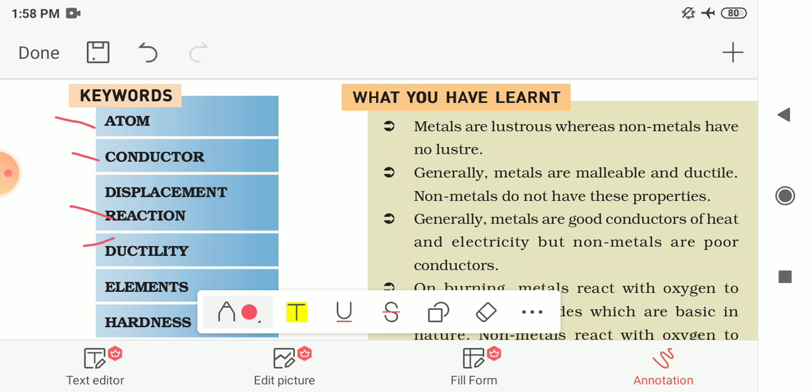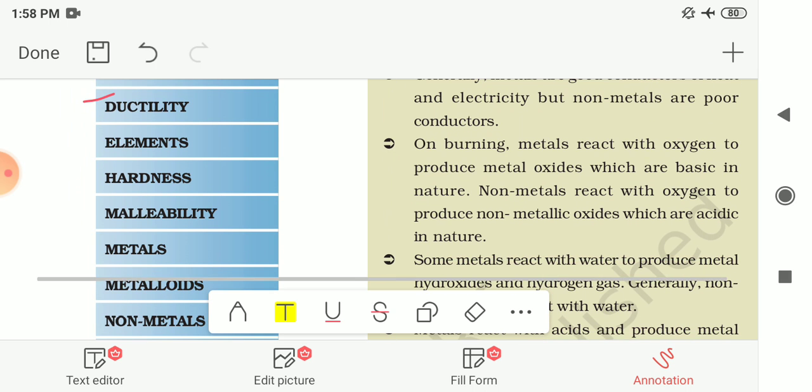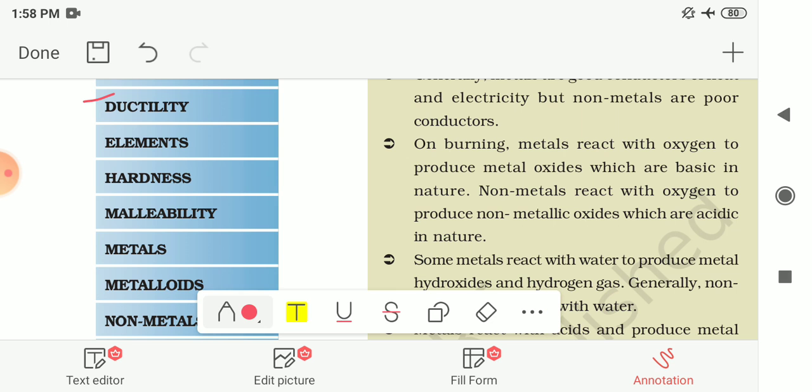Next is ductility. The property of metals by which they can be drawn into thin wires is known as ductility. Next is elements. The substance formed by a mass or large number of molecules is called an element.